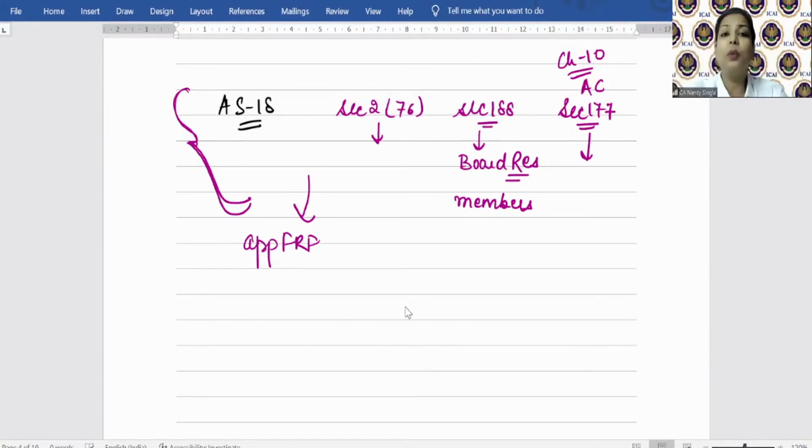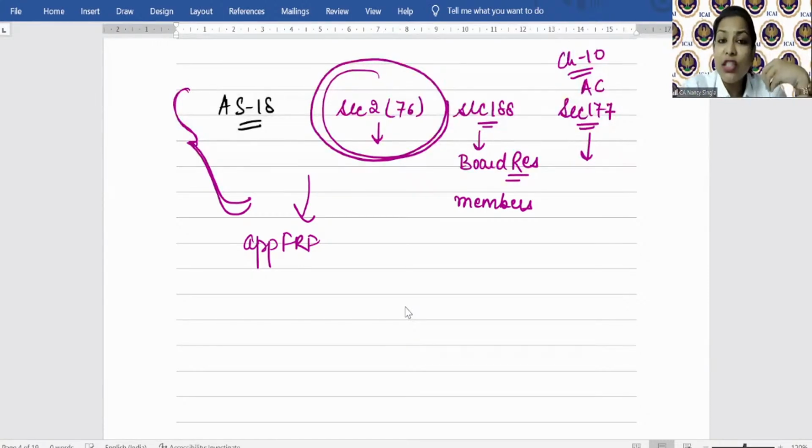The transactions with a related party, any party which is related to that company. And where is it defined with respect to a company? In Clause 76 of Section 2 of the Companies Act 2013, right? So as such, we as auditors do not have a problem with related party transactions. There can be related party transactions, but that should be as per the applicable financial reporting framework. An auditor needs to ensure that.